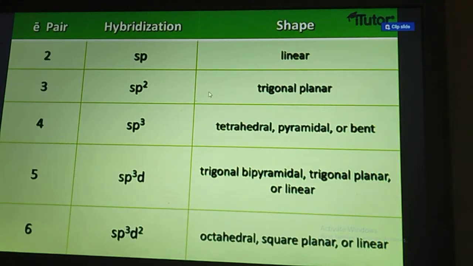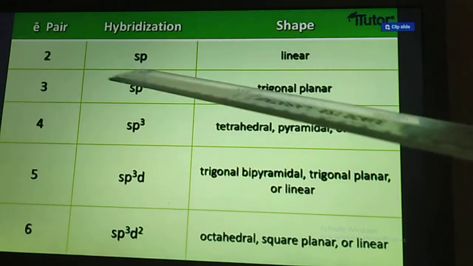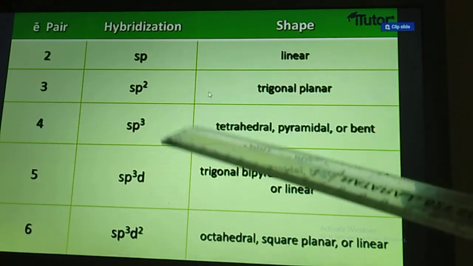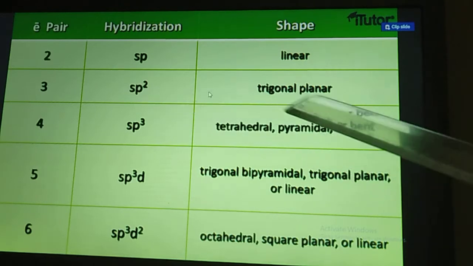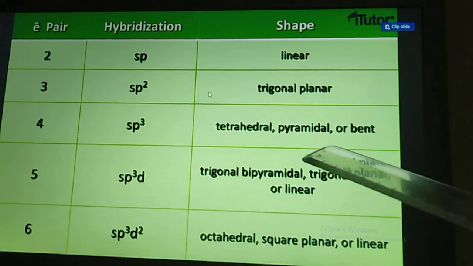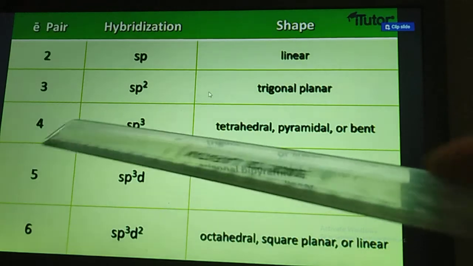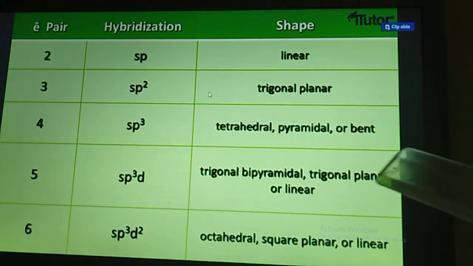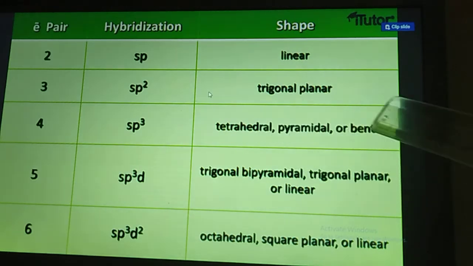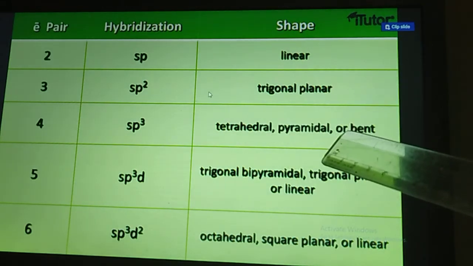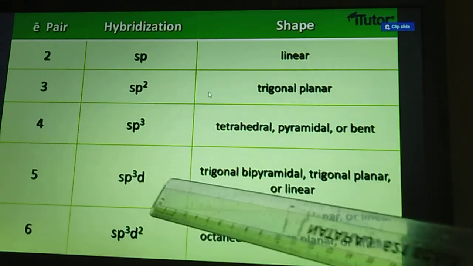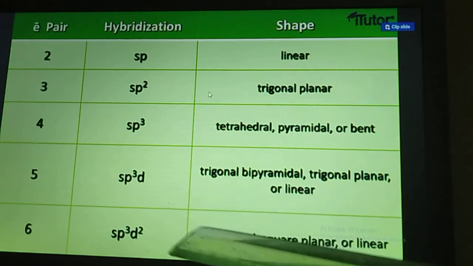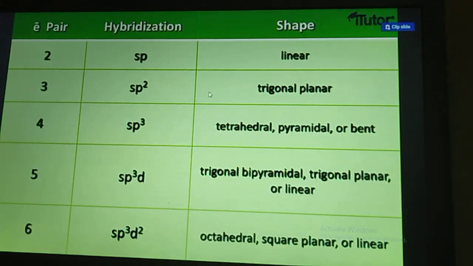Now, a short look at the geometry. If there are 2 electron pairs, the hybridization is sp, linear. Electron pair means bond pair and lone pair. For sp2, trigonal planar. For sp3, total 4 pairs, depending on how many lone pairs and bond pairs there are, the geometry can be tetrahedral, pyramidal or bent. That we will study in the VSEPR theory. For sp3d, it can be trigonal bipyramidal, T-shaped or linear. And for sp3d2, octahedral, square pyramidal, square planar, and so on.